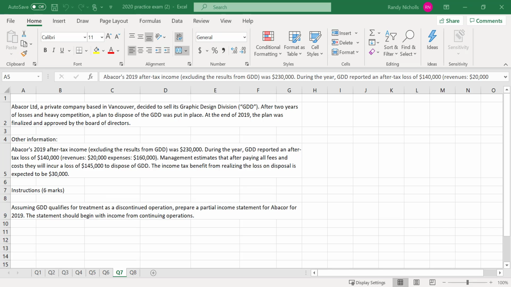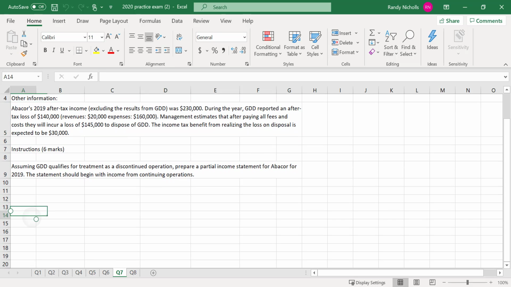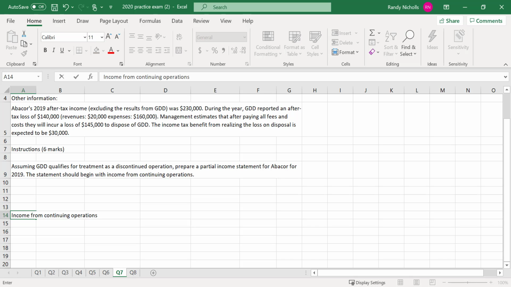Again, the instructions: assuming GDD qualifies for treatment as a discontinued operation, prepare a partial income statement for Abacor for 2019. The statement should begin with income from continuing operations. So this is another income statement question, but we don't have all the normal detail. This is to demonstrate you know how to do discontinued operations. So we're starting with the line income from continuing operations. We would have had a whole income statement up above here for Abacor.